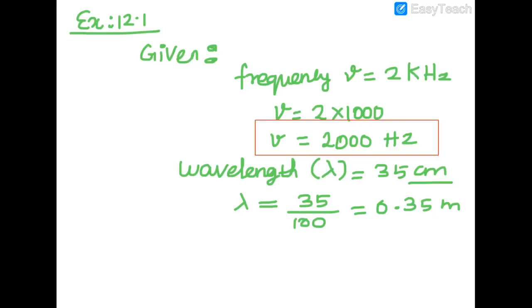So you know the formula: speed, small v, equals lambda into nu. Here small v is the speed, and nu is the frequency. Frequency we already know equals 1 divided by t.